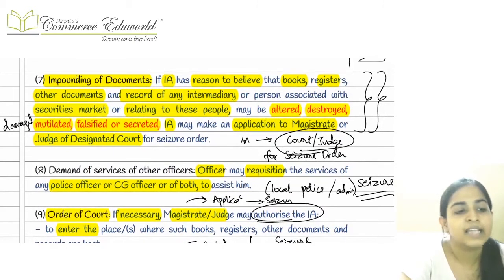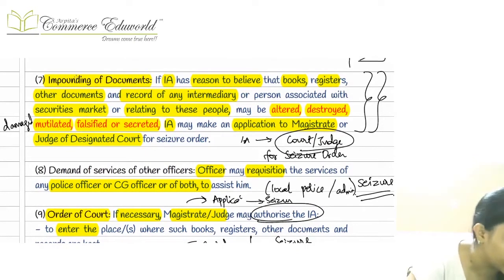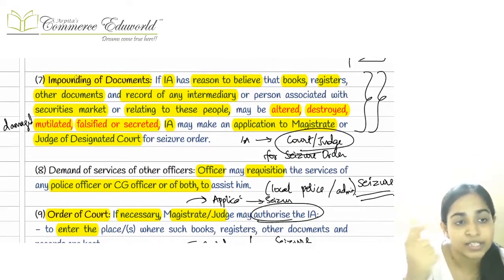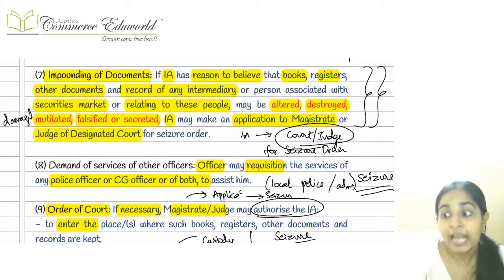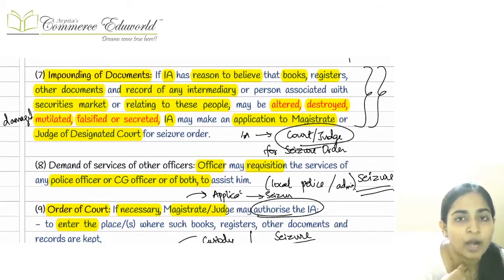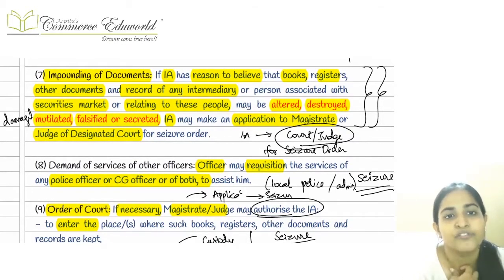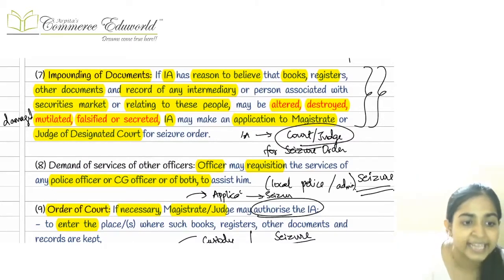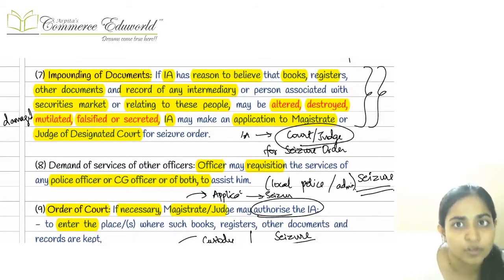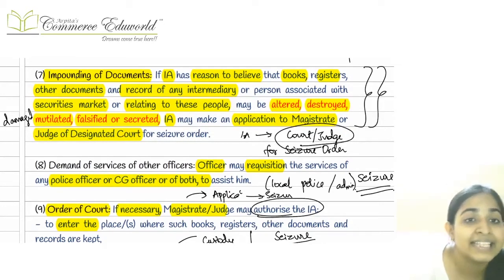Another thing, and this is a separate point: during the investigation, if the investigating authority is of the opinion that we might alter, falsify, tamper with or destroy the books of accounts, then, to prevent this manipulation, they can seize our books of accounts.